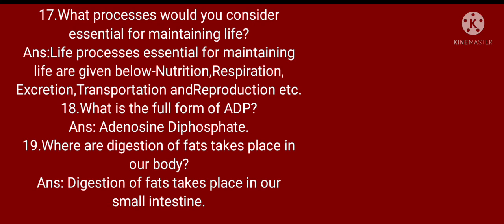Question number 18. What is the full form of ADP? Answer. Adenosine diphosphate. Question number 19. Where does digestion of fat take place in our body? Answer. Digestion of fat takes place in our small intestine.